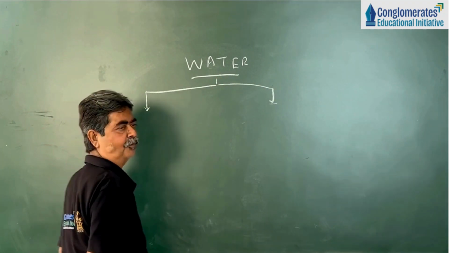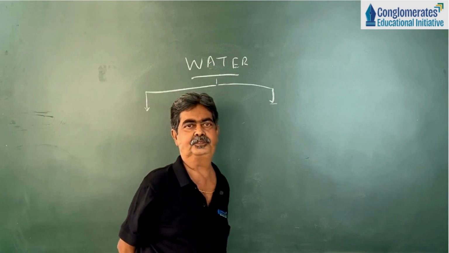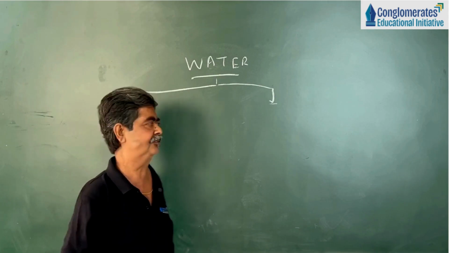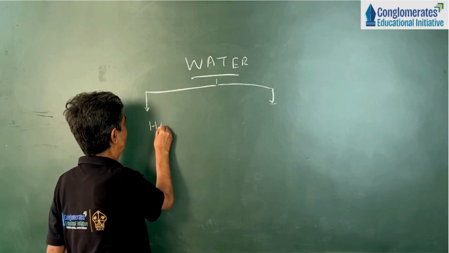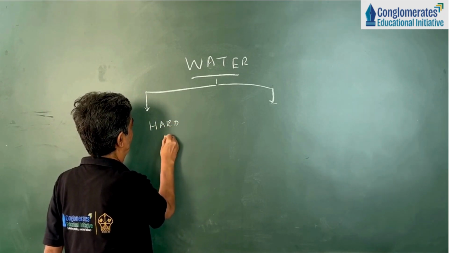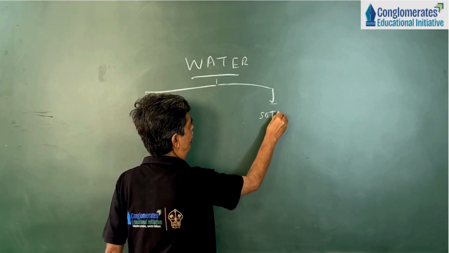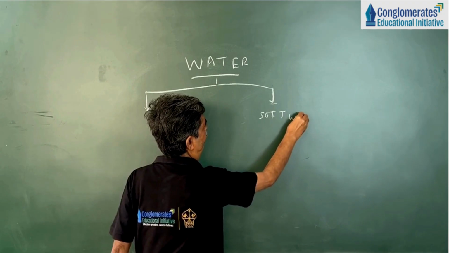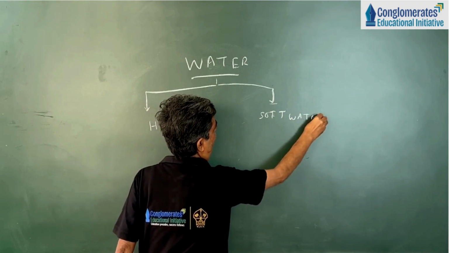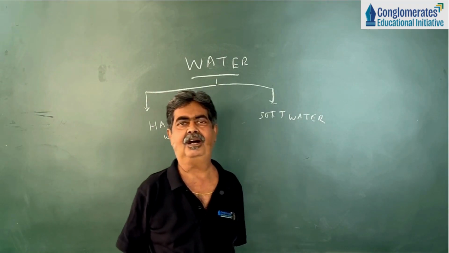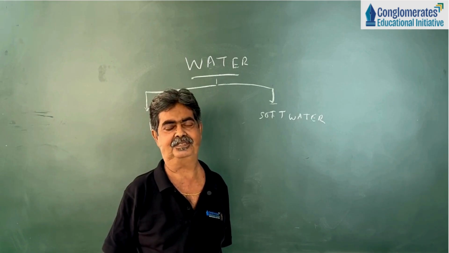Now, there are two types of water we will discuss today. These two types are, one is hard water, another is soft water. I repeat, two types of water, hard water and soft water.